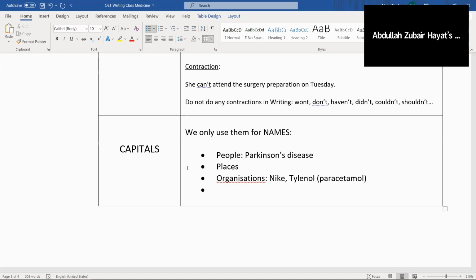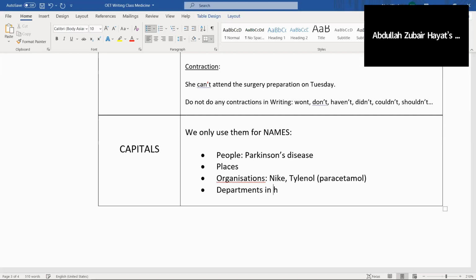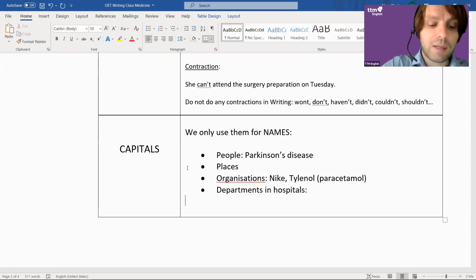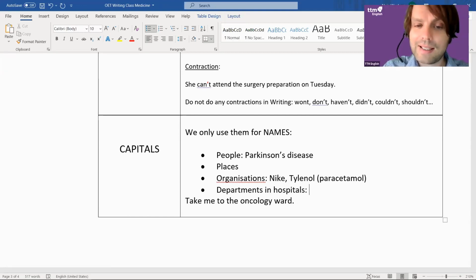Okay. There is one other thing in OET, departments. Emergency department. Now, imagine I said to you something like this: take me to the oncology ward. Imagine I'm writing you an email. Do I need to capitalize it there?